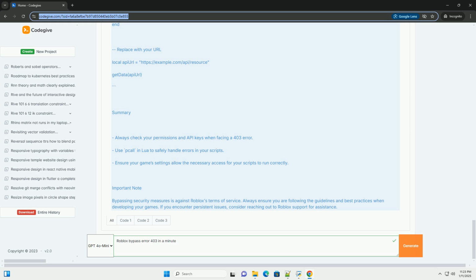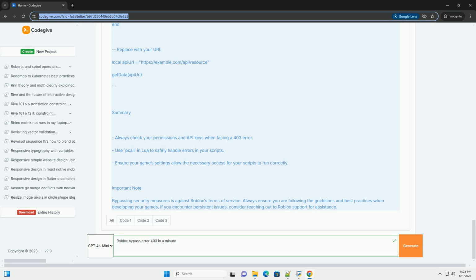Code example. If you are working with Roblox API and encounter a 403 error when trying to access a resource, you might use a try-catch block in Lua to handle the error gracefully. Conclusion. While it's important to respect Roblox's terms of service, understanding how to handle errors like a 403 can improve your game's stability. Always check permissions and settings before attempting to access resources.